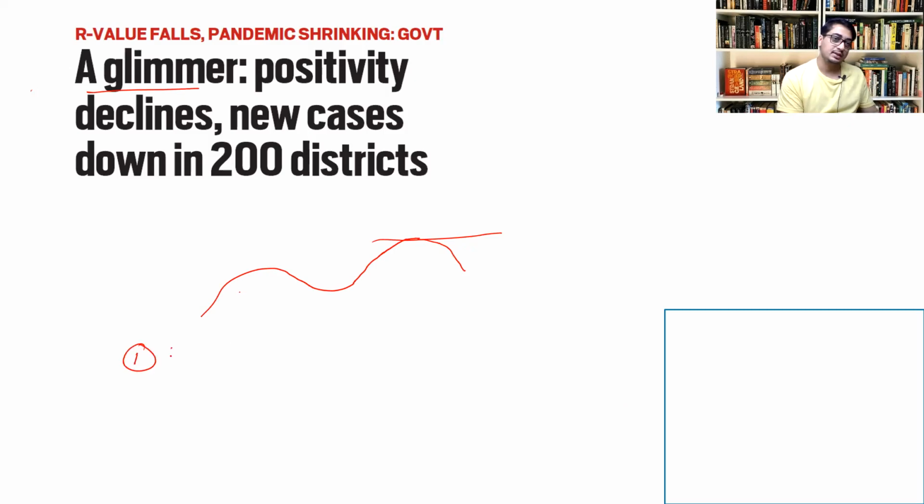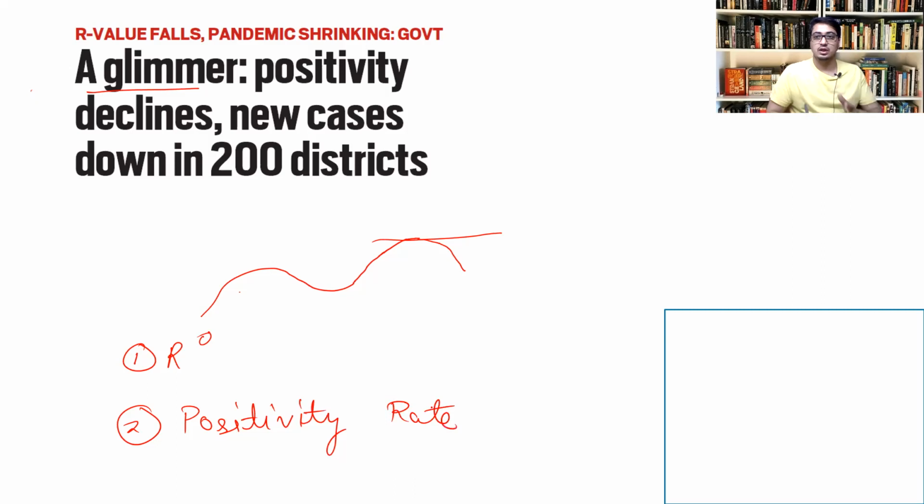One is the R naught value, and the second is the positivity rate. So what is positivity rate? Positivity rate is the percentage of those samples which are tested positive. If out of 100 samples taken for COVID, 20 are coming positive, then it is called a positivity rate of 20%.